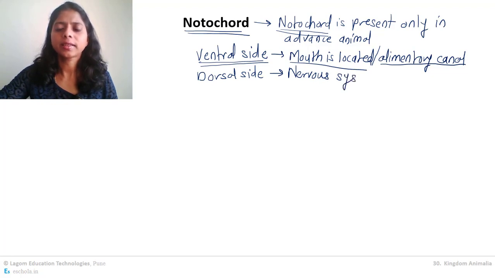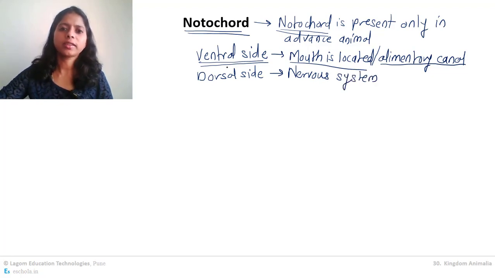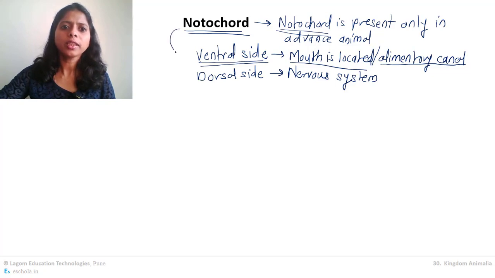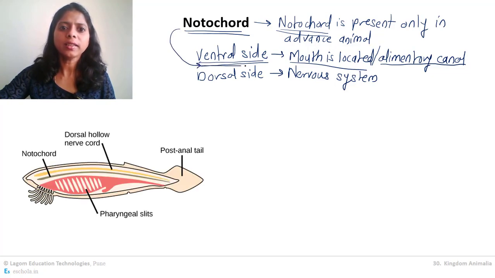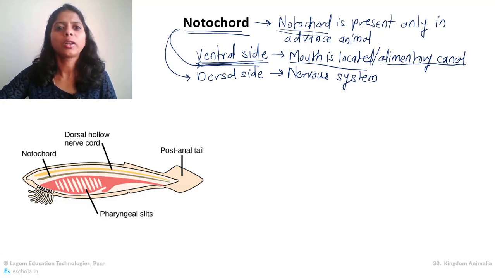Now the notochord is a structure present on the dorsal side. Remember, notochord is present on the dorsal side, but not totally on the dorsal side. It is basically separating the ventral side from the dorsal side.